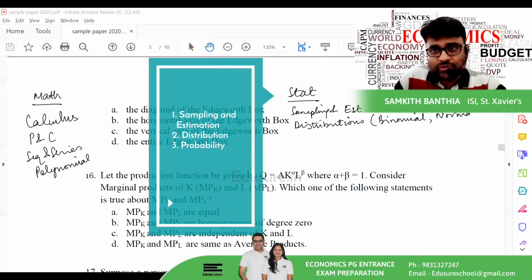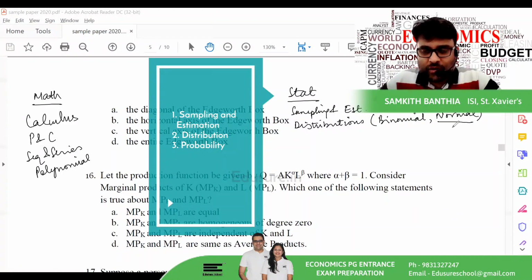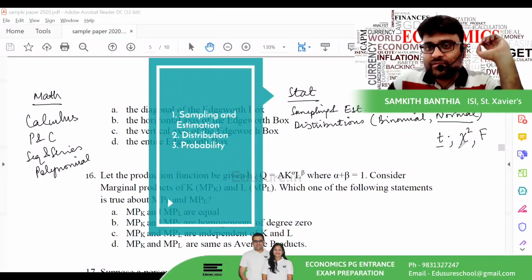For the other distributions, you need to know the relationship with the normal distribution, like the t distribution, how to derive the chi-square distribution, and what the F distribution is. You don't need to know the PDF, but only need to know when which distribution is used. In the discrete ones, binomial is by far the most important. Poisson, it is good to know.